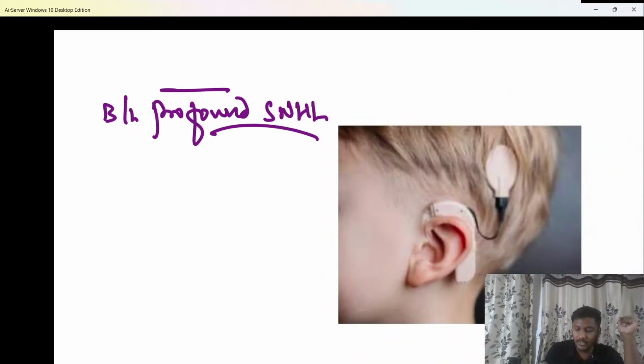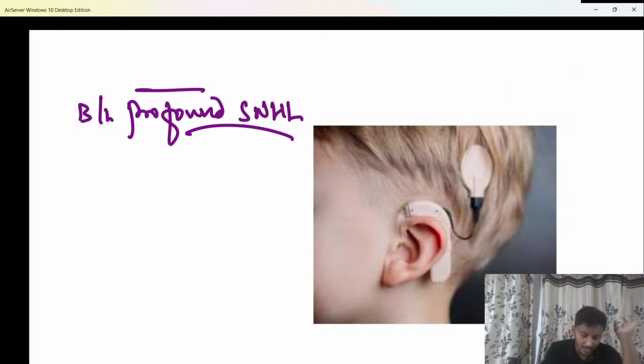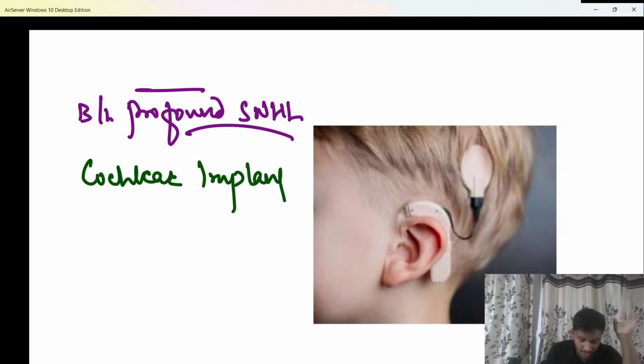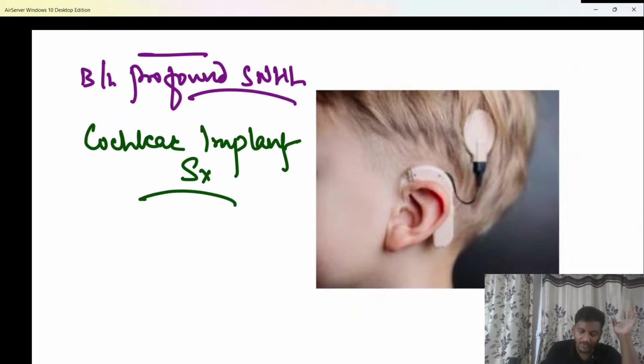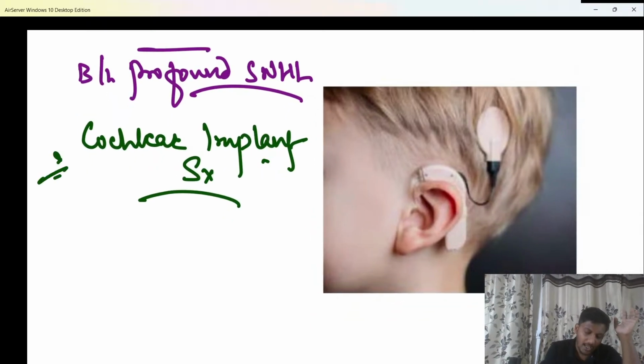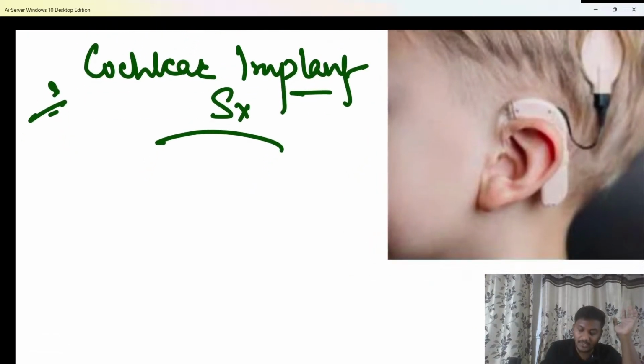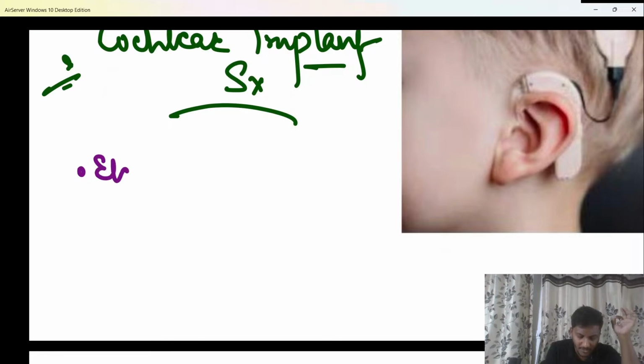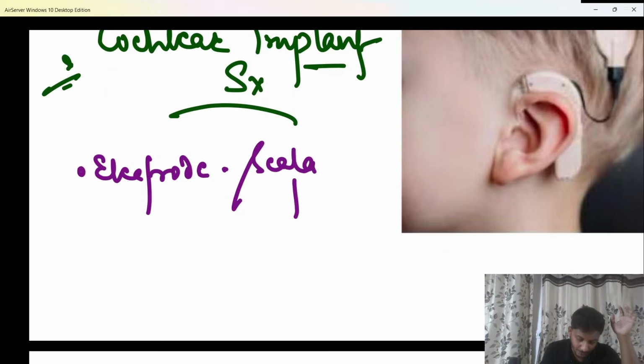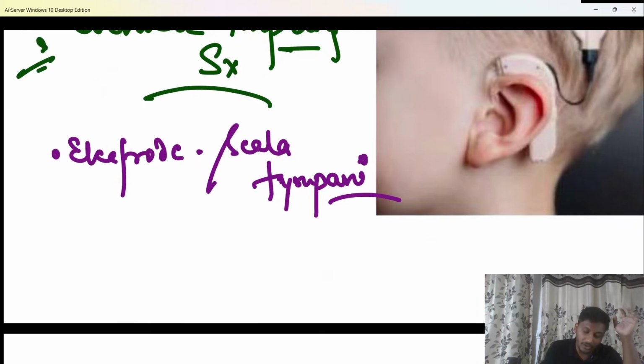Here the hearing aid is directly going to stimulate the cochlea. So it is classically called a cochlear implant surgery. The hearing aid of choice in a patient of bilateral profound sensory neural hearing loss is cochlear implant surgery. An electrode goes inside the cochlea and directly stimulates it. In cochlear implant surgery, the electrode is placed in the scala tympani of the cochlea.